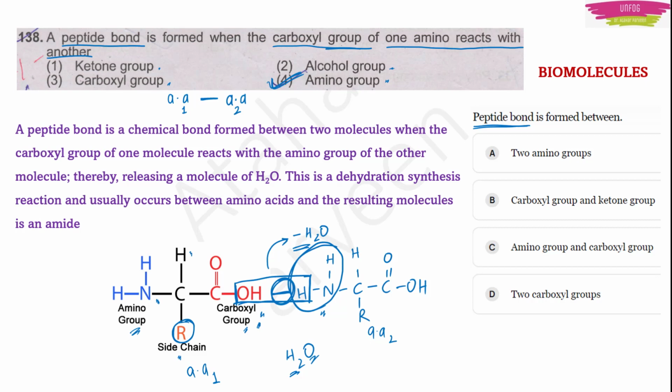So we know the answer, right? Without even looking at the options, we can answer it is between carboxyl group and an amine group. So amino group and carboxyl group, it is given in the option number 3. That is C option here. Okay. So C option is given as the answer. Amino group and the carboxyl group.